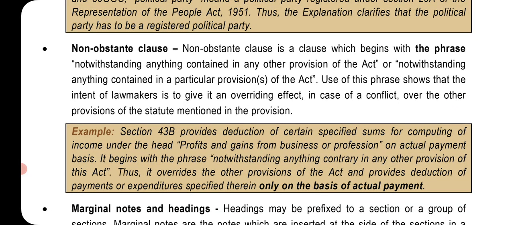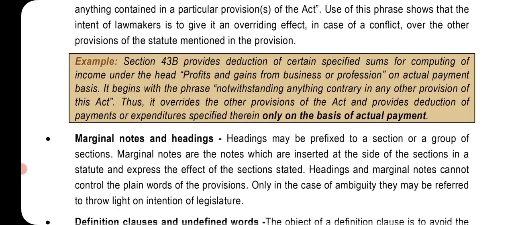Non-obstante clause. A non-obstante clause is a clause which begins with the phrase notwithstanding anything contained in any other provisions of the Act or notwithstanding anything contained in a particular provision of the Act. Use of this phrase shows that the intent of the lawmaker is to give it an overriding effect in case of a conflict over the other provisions of the statute mentioned in the provision.